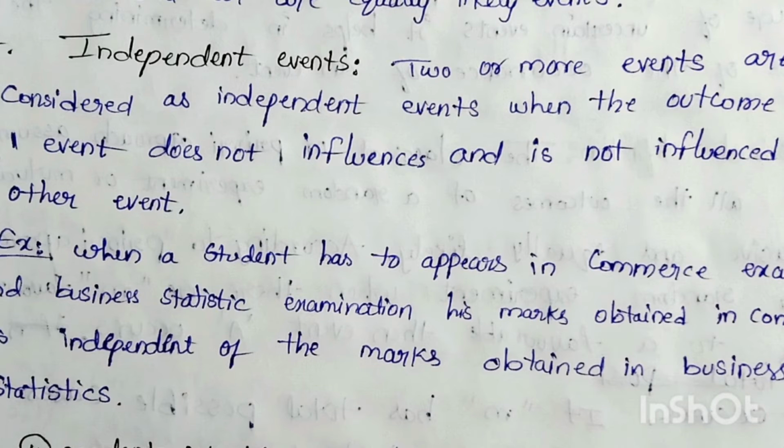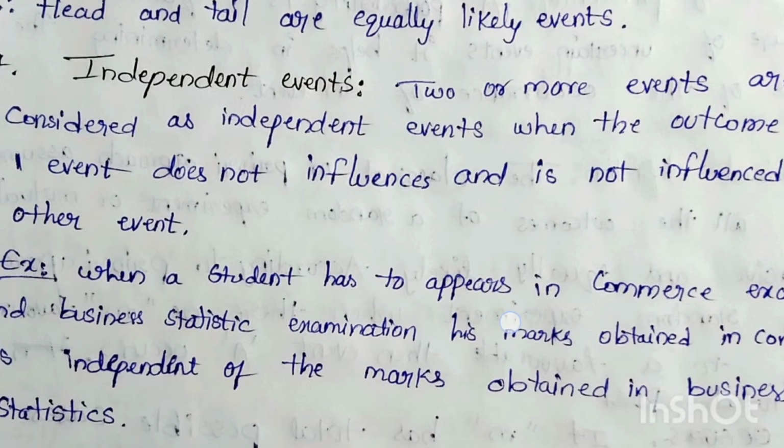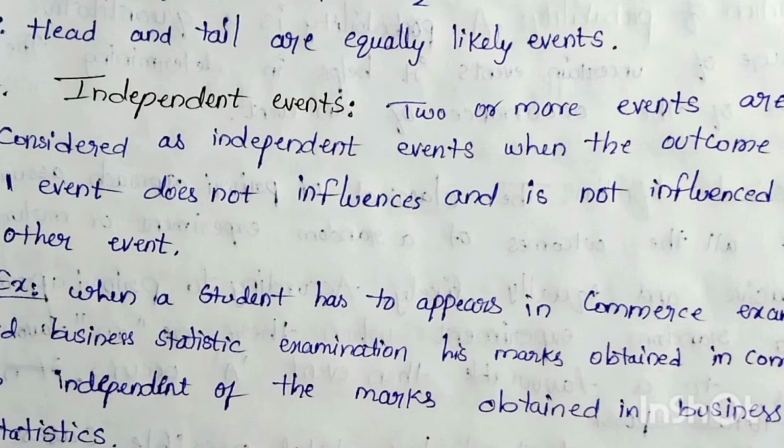Next, independent events. Two or more events are considered independent events when the outcome of an event is not influenced by another event.